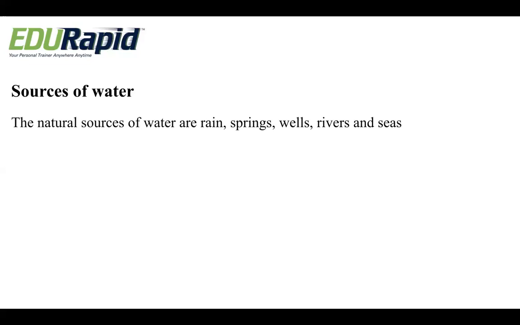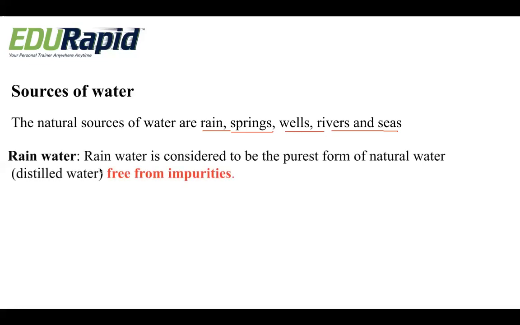Now we will move on to the sources of water. The natural sources of water are air, rain, springs, wells, rivers, and seas. So these are some of the natural sources of water. Let us study each one of them. Rainwater is considered to be the purest form of natural water, that is distilled water free from impurities. We all know rainwater is one of the purest forms, free from all impurities.